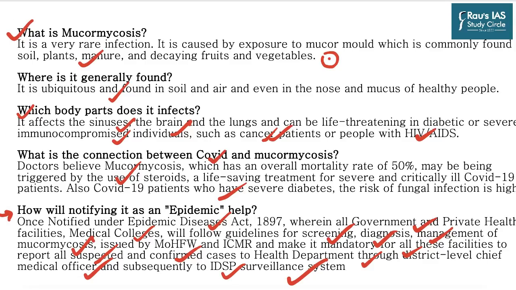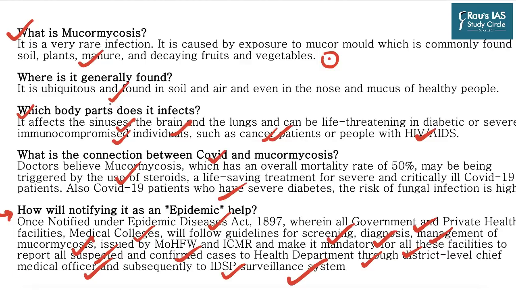Because if you want to control a disease, you should first know about its occurrence rate. You should know which areas are more infected with it. And for that you need the medical department to report these occurrences, these cases. That is why it is important to notify a disease as an epidemic, because then it becomes a duty of the health officials, not just government but also private, to report the suspected and confirmed cases of the disease.